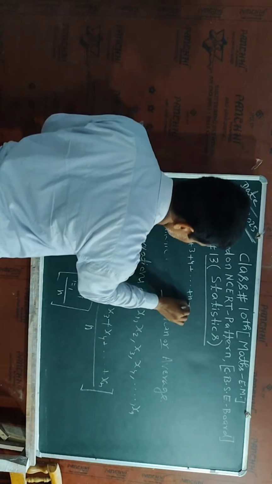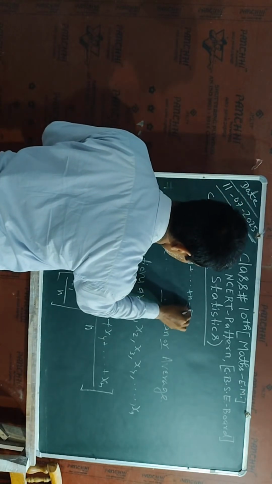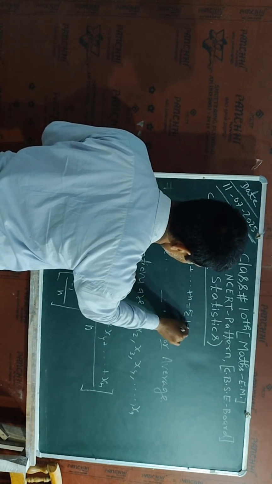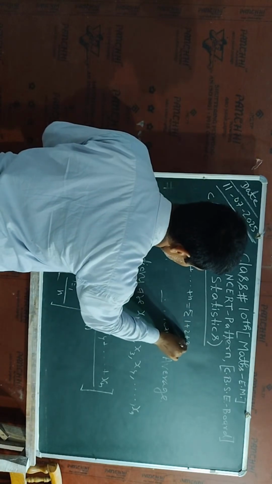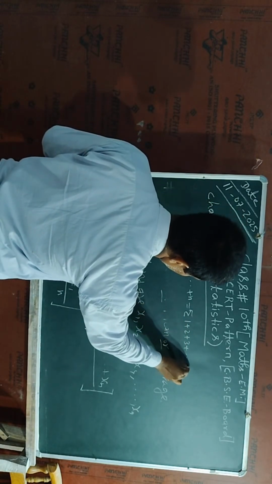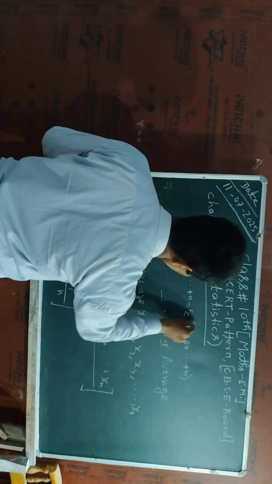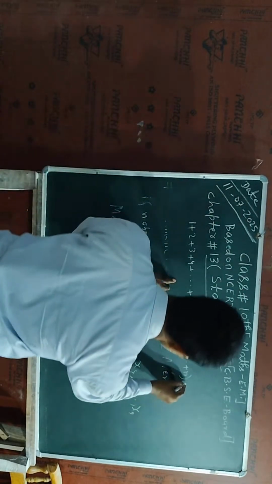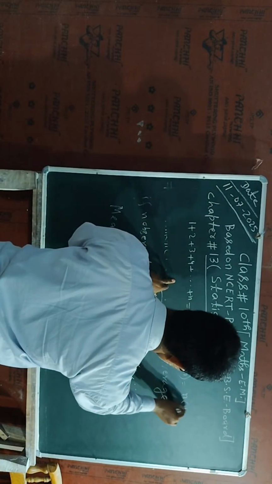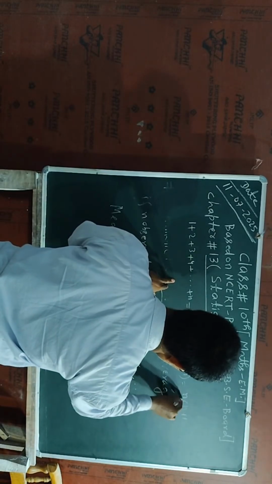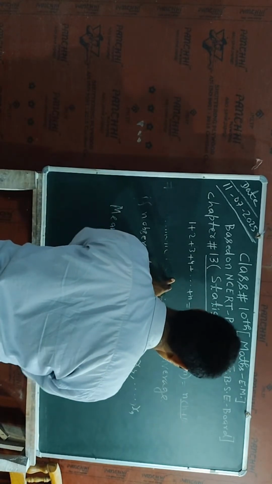Its summation from 1 to n I can write with the formula n into n plus 1 divided by 2.